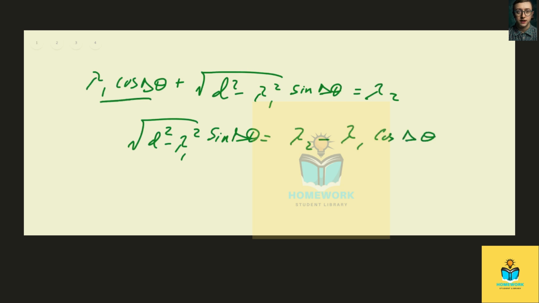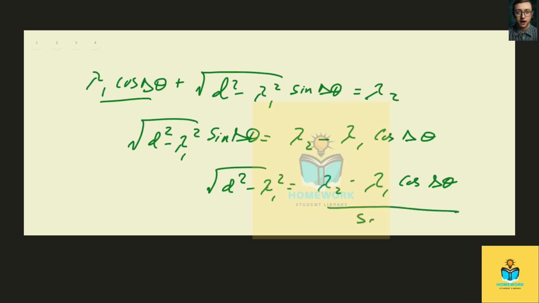And so we can see that radical d squared minus lambda 1 squared equals lambda 2 minus lambda 1 cosine delta theta. We're dividing all of that by sine delta theta. So sine delta theta, we divided both sides.